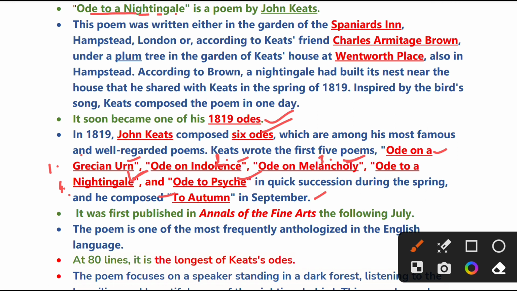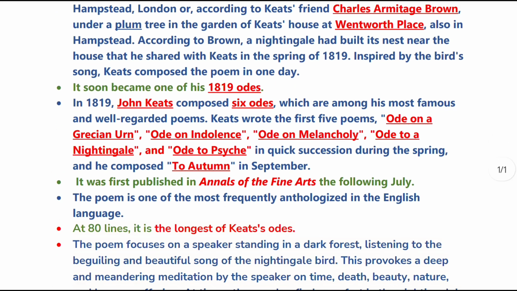This poem, Ode to a Nightingale, was first published, and this you must remember, in the Annals of the Fine Arts the following July. And this poem is one of the most frequently anthologized poems of the English language. Among all these six poems, this poem consists of 80 lines, and this is the longest of Keats' odes. So among all these odes, this poem is the longest.